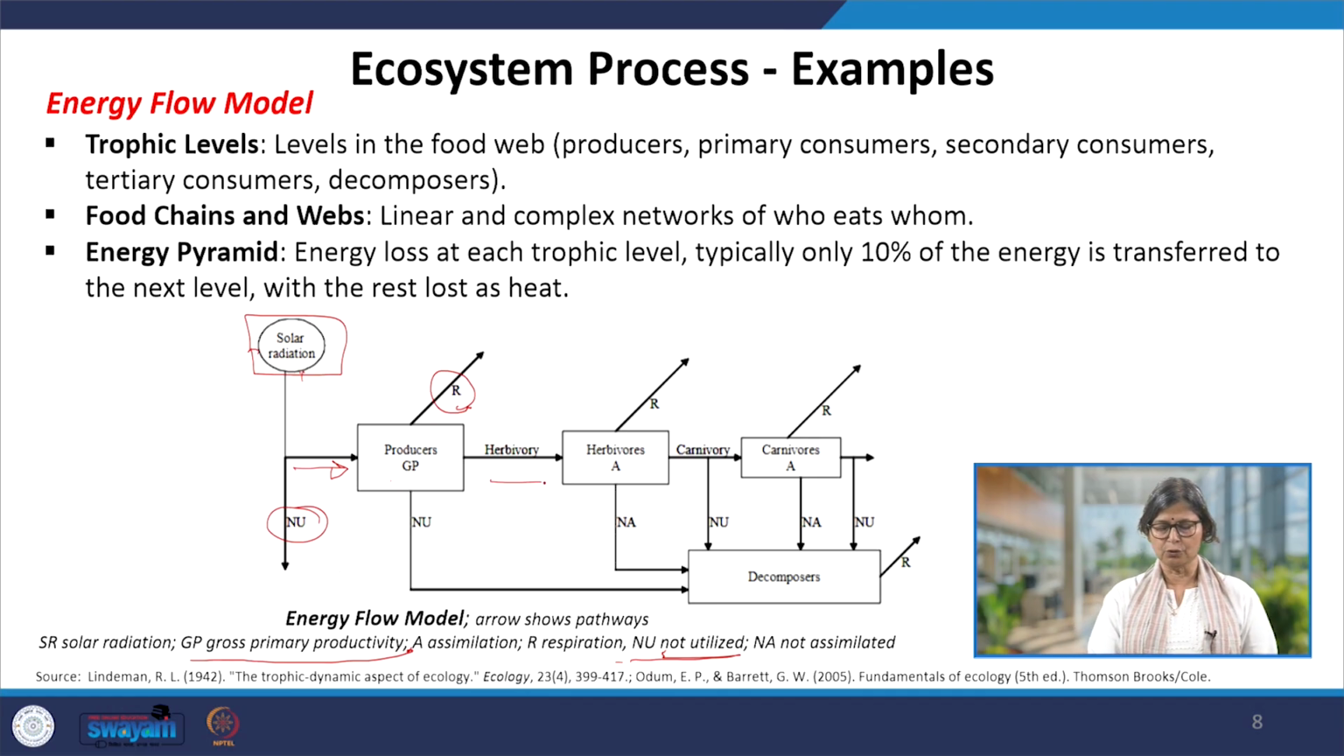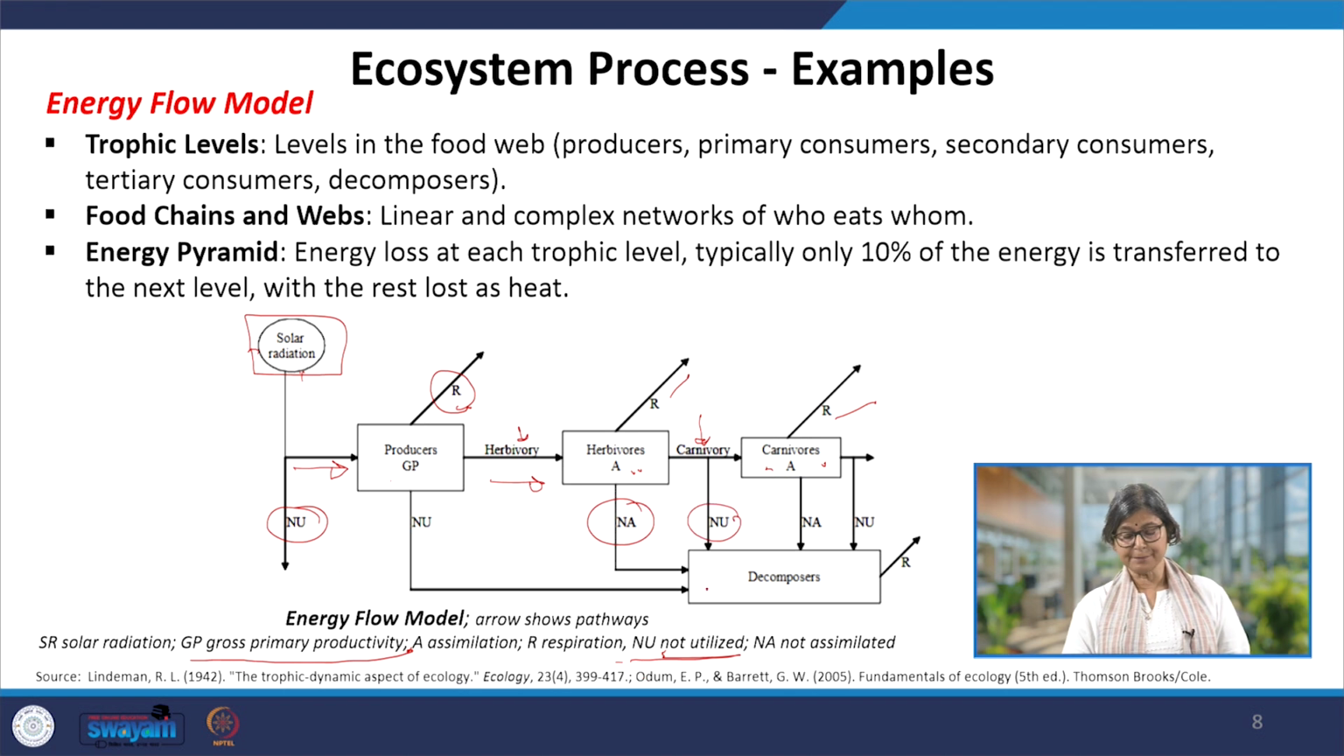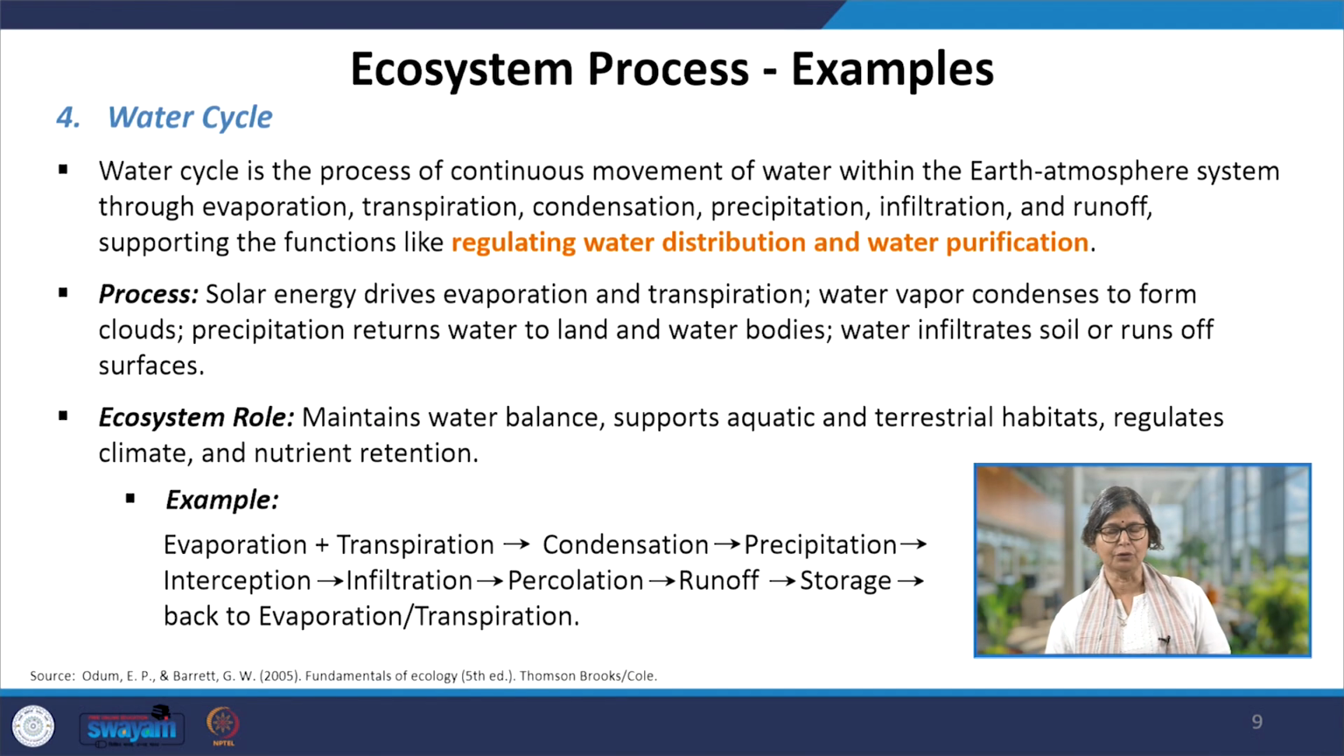From the producers, it goes through the herbivory process to the herbivores, through the carnivory process to the carnivores. They assimilate, and the rest of the energy goes out, and what is not assimilated, not utilized, comes back to the system. And there are the decomposers who take the herbivores and carnivores after their life cycle, and that again will utilize the process, and this energy flow model will continue. So that's the way we can easily remember this energy flow model.